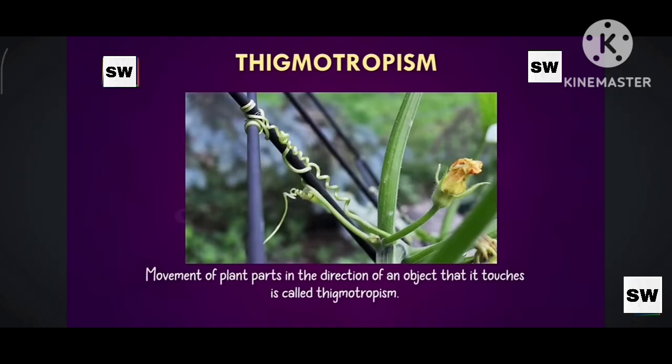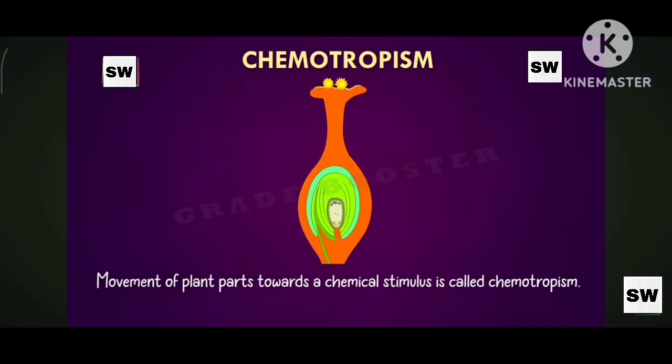And movement of plant parts in the direction of an object that it touches is called thigmotropism. Here the example, tendrils coiling around the support. And movement of plant parts towards a chemical stimulus is called chemotropism. So this is observed in the pollen tube. The pollen tube grows towards the ovule. When a pollen grain reaches the stigma of a flower, the pollen grain germinates and it grows the pollen tube.